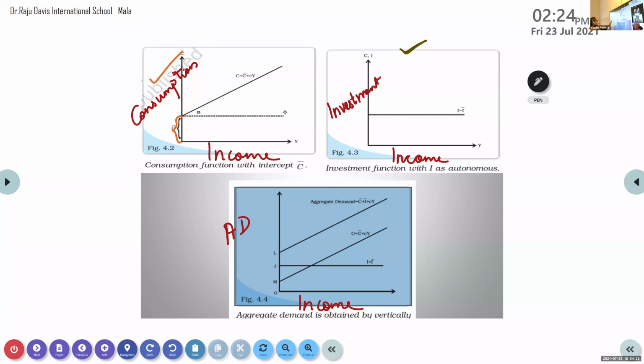You can see income is 0 here, but still consumption is this much. So what do we call that? Tomlin? No, don't know. Aditya, any idea what it is?